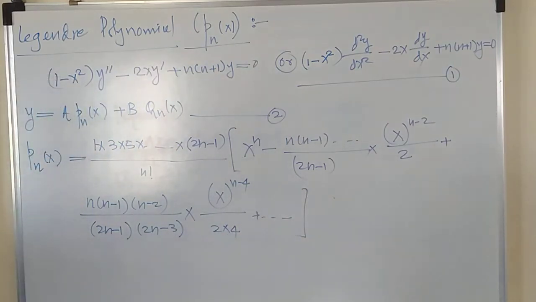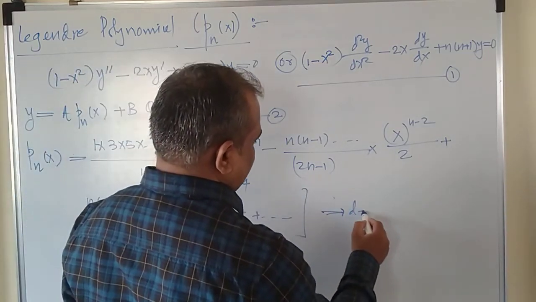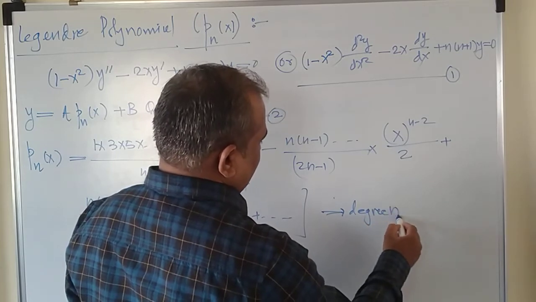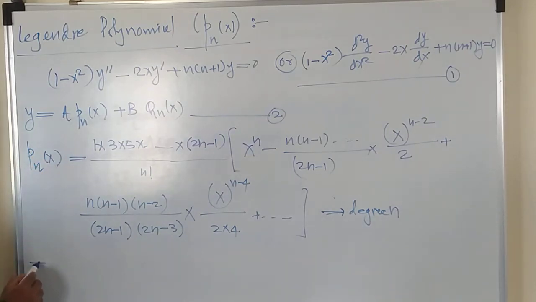So this is called the Legendre polynomial of degree n, because its degree is n, and the first few polynomials are obtained by using the Rodriguez formula.